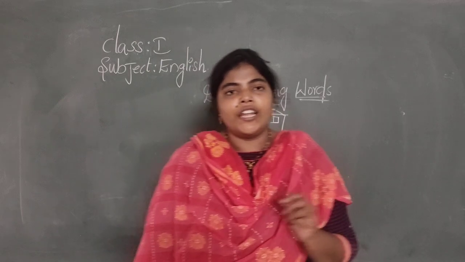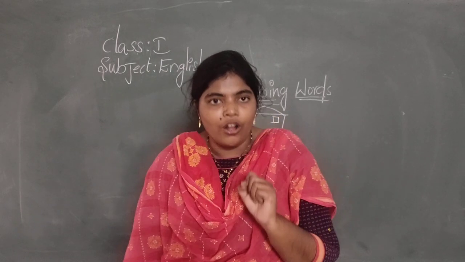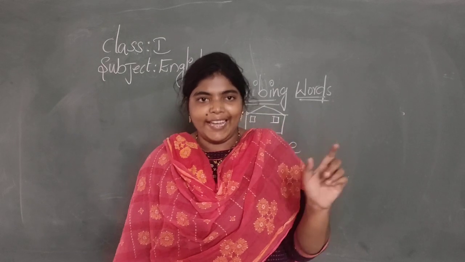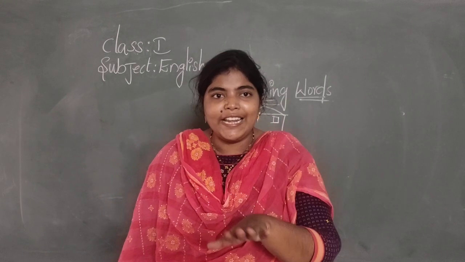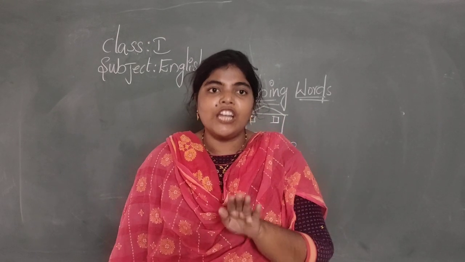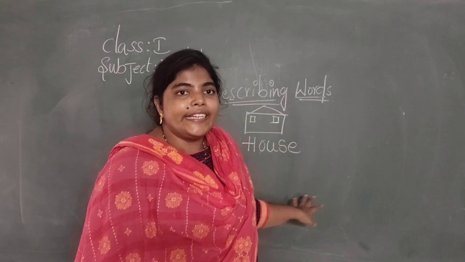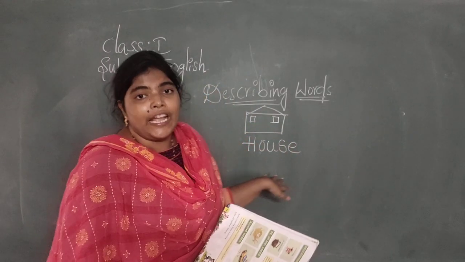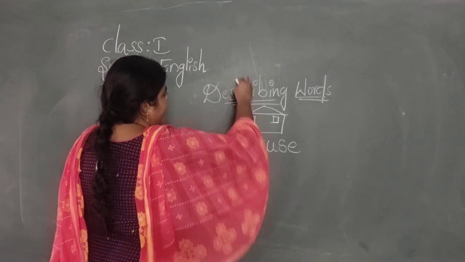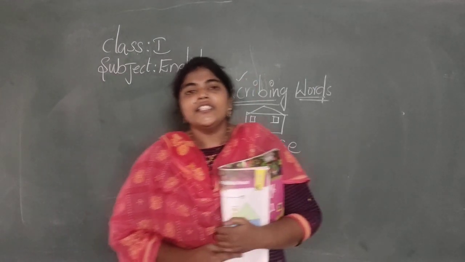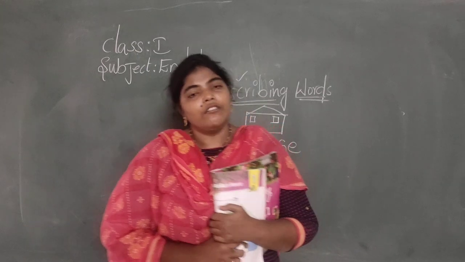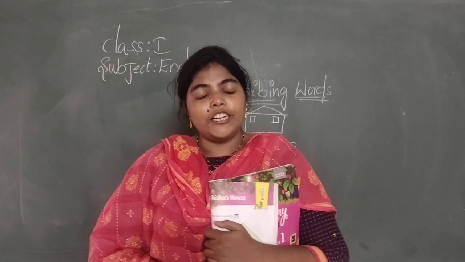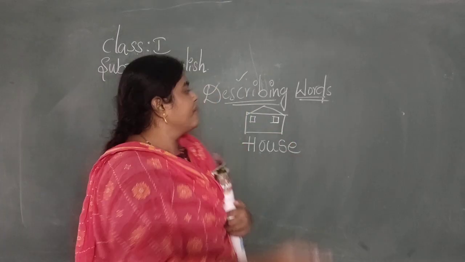If they have given the picture of an owl, you have to write owl, O-W-L. If you know spellings and you know the picture, then you can write the words. But what are describing words? Describing means saying something about the word and that picture.